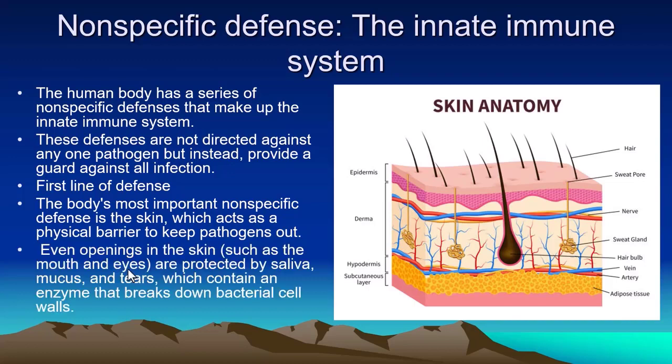Even openings in the skin such as the mouth and eye are protected by saliva, mucus and tears, which contain an enzyme that breaks down bacterial cell membranes. There are openings in the skin like the eyes and the mouth, but in the eye and mouth we have enzymes or antibodies, and these enzymes attack these pathogens, break down their cell membranes and neutralize them.